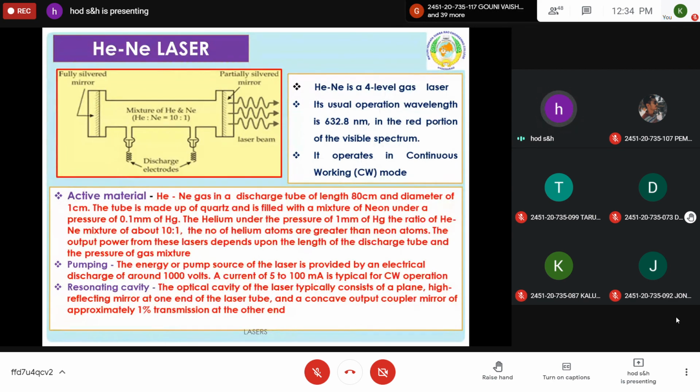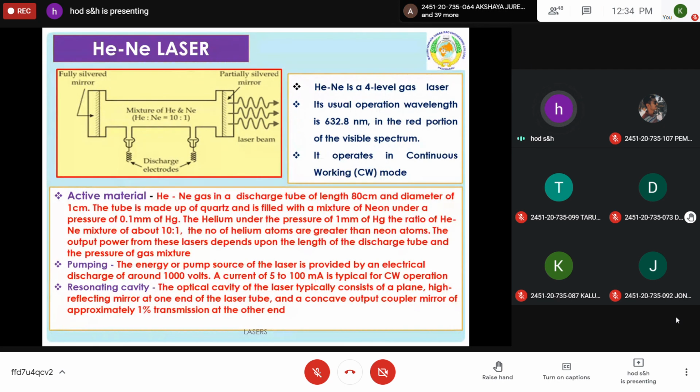The population of neon atoms will be more in the higher energy level than in the lower energy level, and thus population inversion is achieved. In this process, helium atoms de-excite and come to the ground state, but they interact with the neon atoms, so more neon atoms reach the higher energy level. Population inversion is achieved. Once population inversion is achieved, the procedure is the same as what we discussed in the Ruby laser; the same will happen here also.